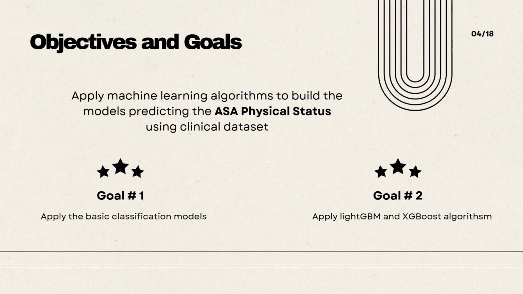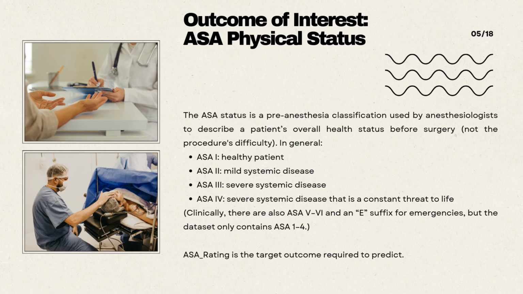I set two concrete goals. Goal 1 is to establish baselines using basic classification models, and Goal 2 is to apply stronger boosted tree models, specifically LightGBM and XGBoost. The target I predict is ASA Rater, which is a pre-anesthesia classification that summarizes a patient's overall systemic health before surgery.